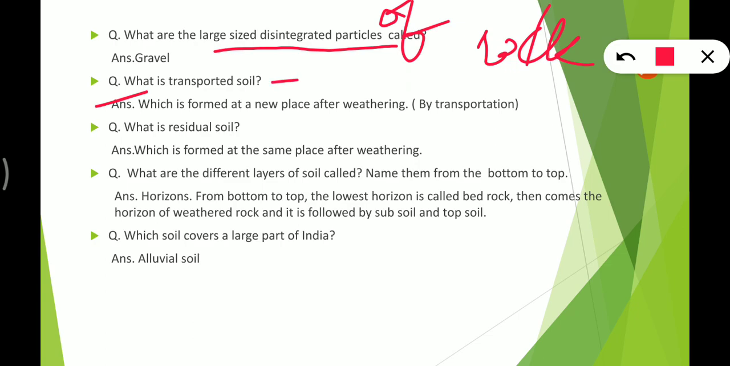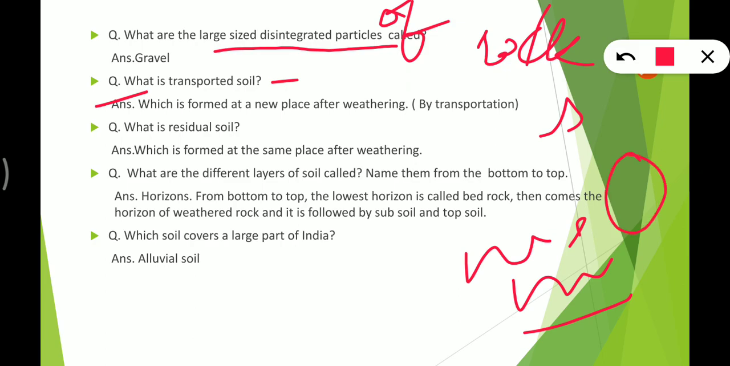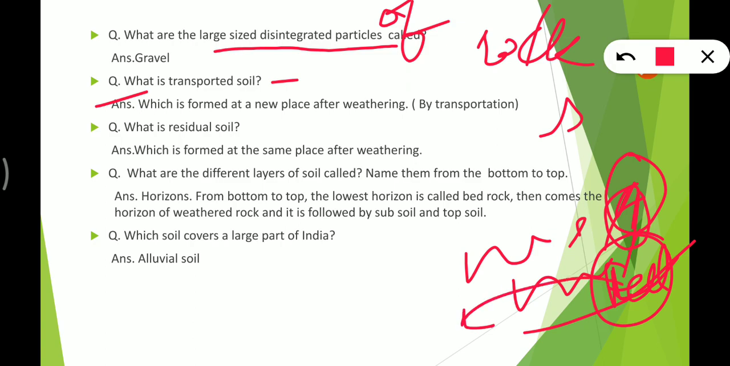Okay. What is transported soil? The soil that is formed by transportation. Next, what is residual soil? Residual soil is that which remains at the same place. Suppose there is a statue, it gets chipped off, the particles will fall here and will not be transported, they will remain here, and this soil will be known as residual soil. If they are transported, then it will be called transported soil.